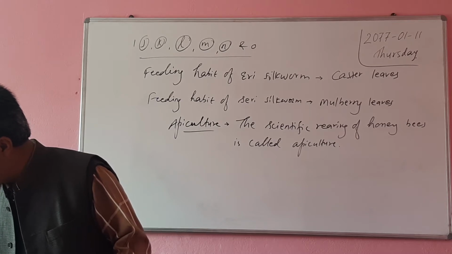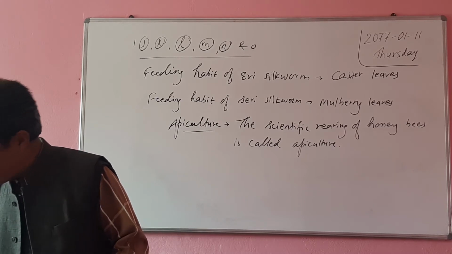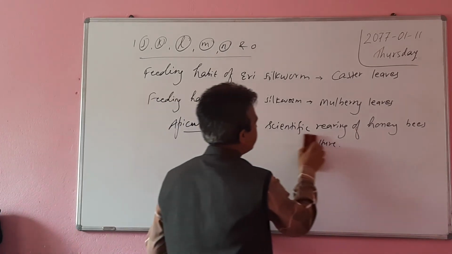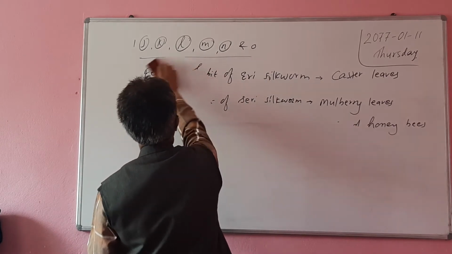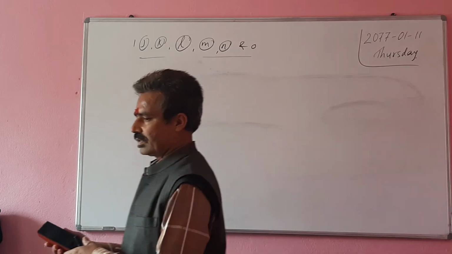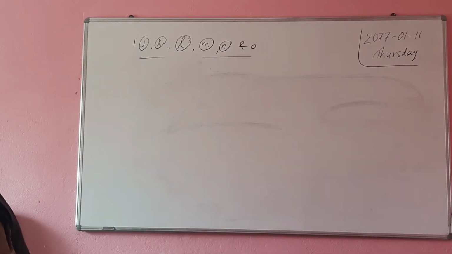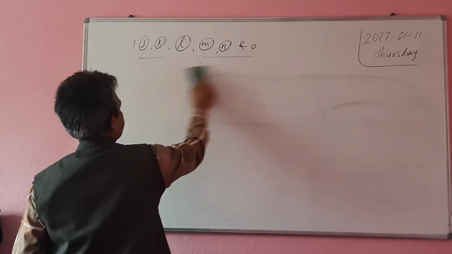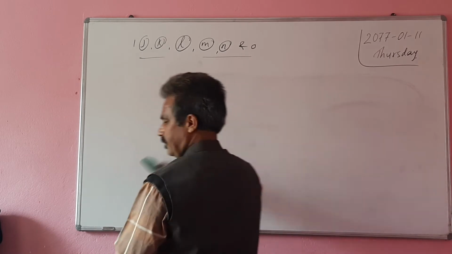Next question is: name the three membranes or layers of meninges. Meninges are the small layers which cover the brain.